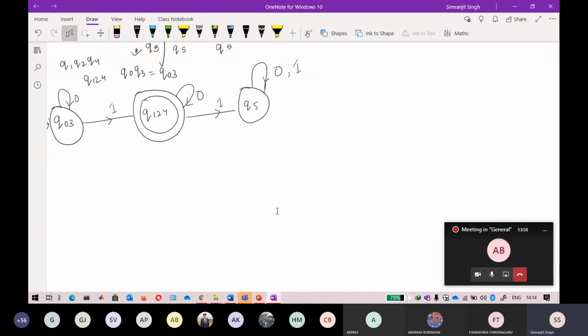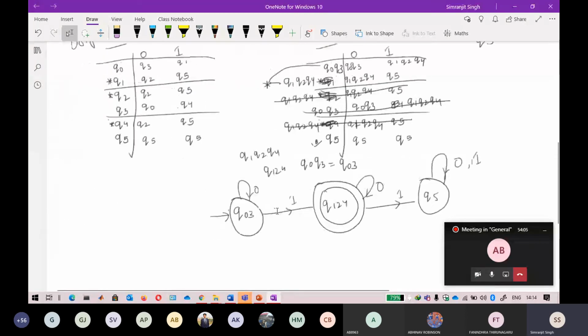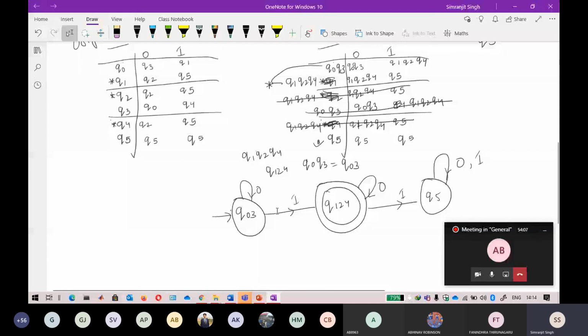Fanindra has asked, sir, instead of it, can't we interchange q3 with q naught? Yes, you can interchange q3 with q naught, but it will be somewhat confusing. Wherever there is q3, you again have to write q naught there. You can do that. I just have to replace this. That will be easier with another convention, but if you want to do this, it can also be done like this.